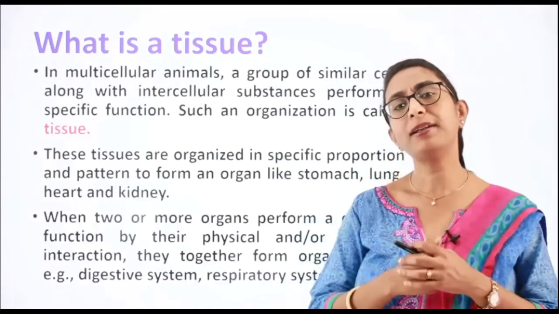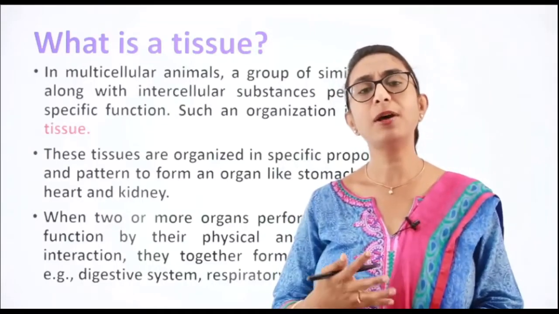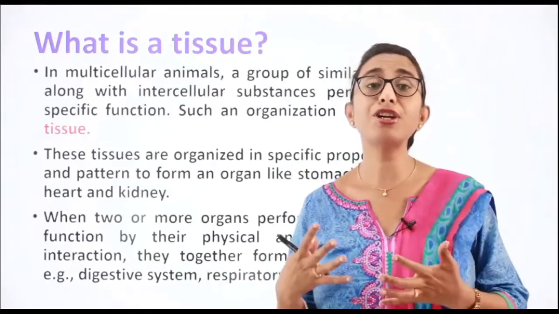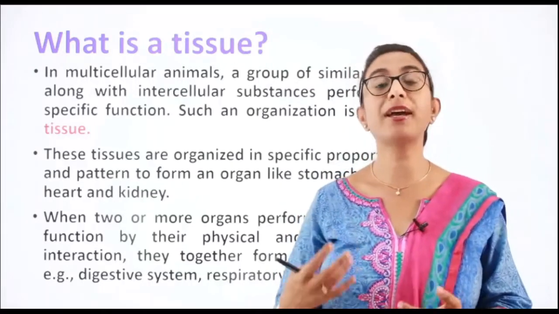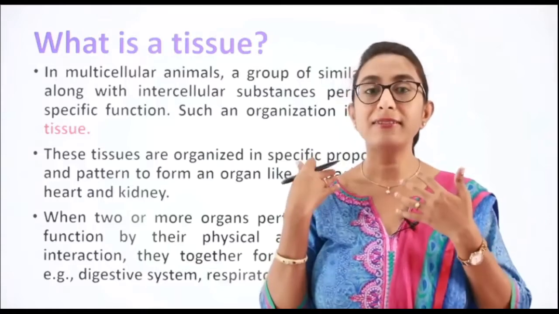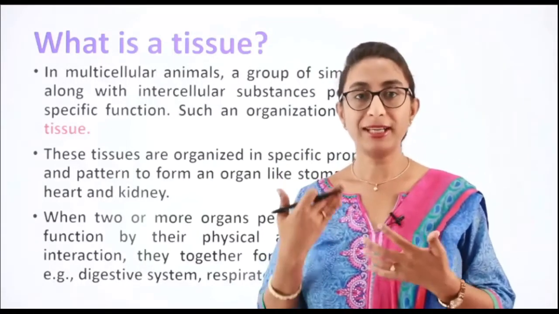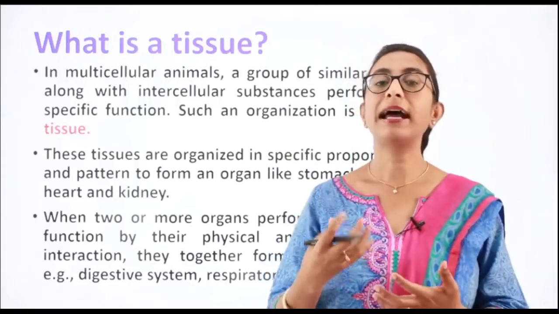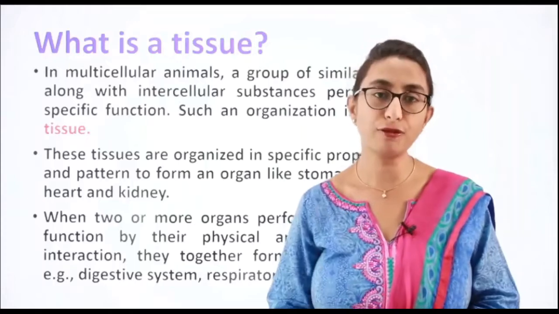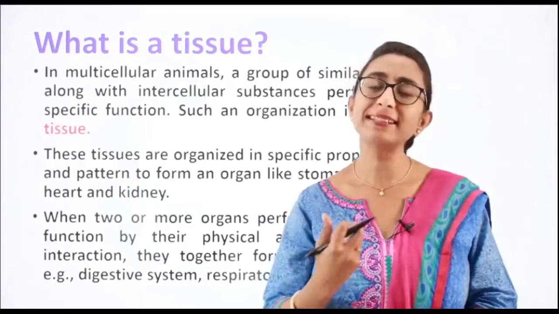So you might be wondering, if our entire body comprising billions of cells is made up of only 4 kinds of tissues, then how is it possible for us to have different organs which are carrying out different functions, isn't it? Say for example, the respiratory organ like the lung carries out the function of breathing. The stomach and the small intestine, large intestine carry out the function of digestion of food. The kidneys actively participate in the process of excretion.